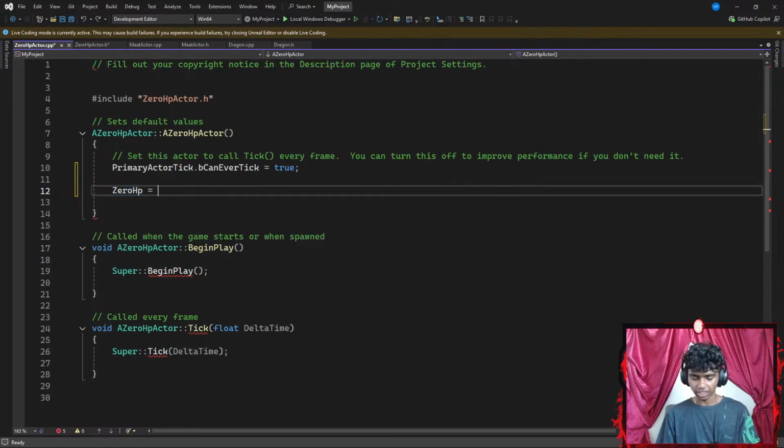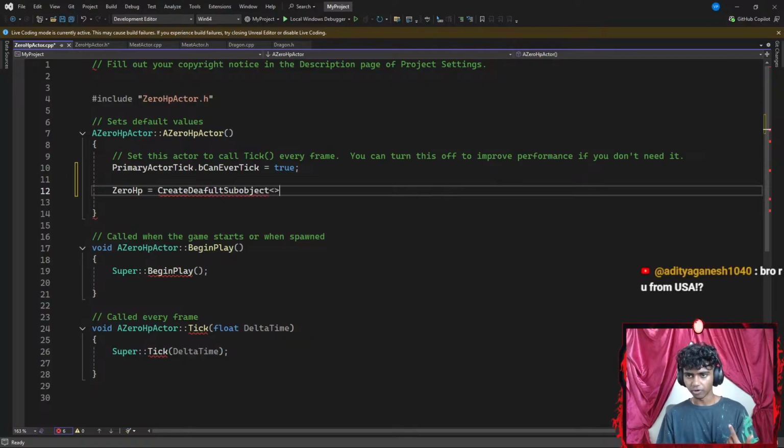So my 0 HP is gonna be equal to the CreateDefaultSubobject function. Let's go with the sub object with a pair of angle braces that requires a parameter here. This is going to be my UStaticMeshComponent. There we go.